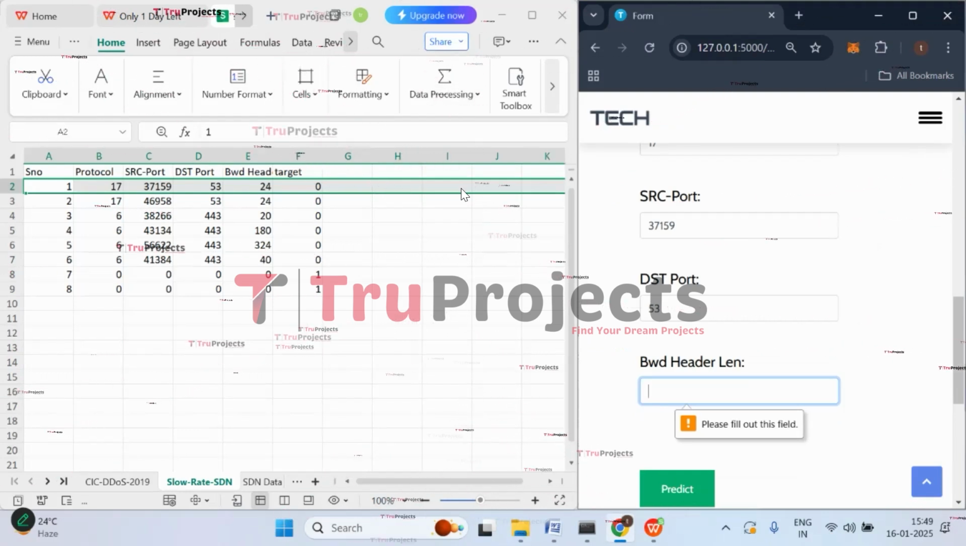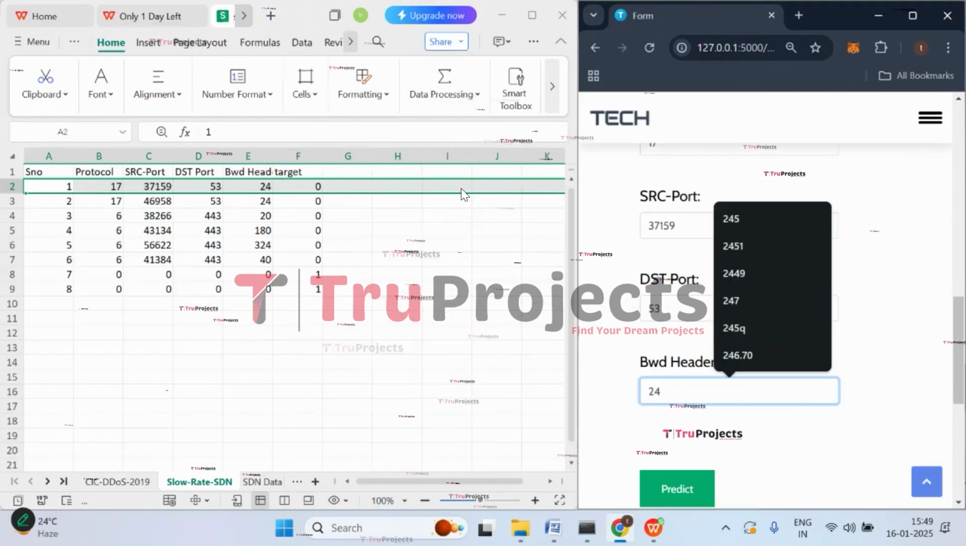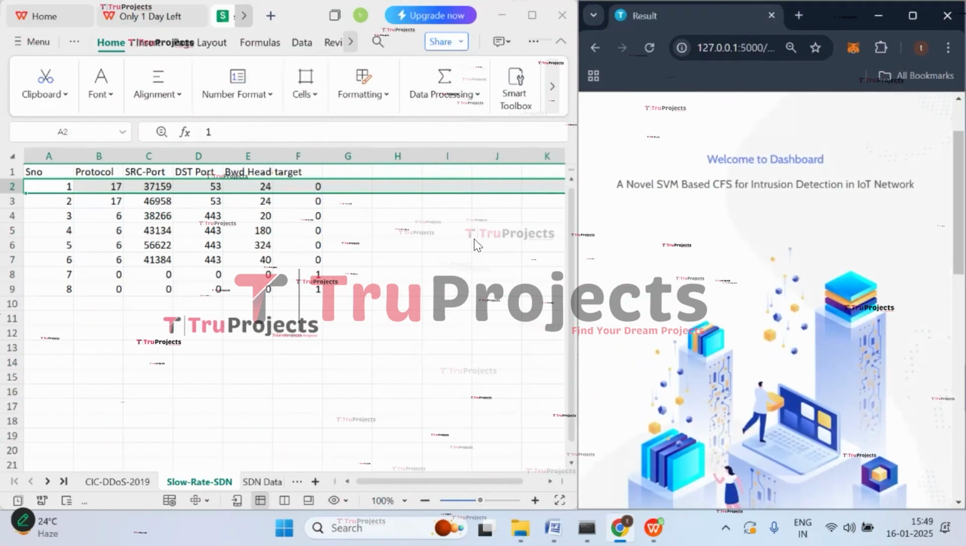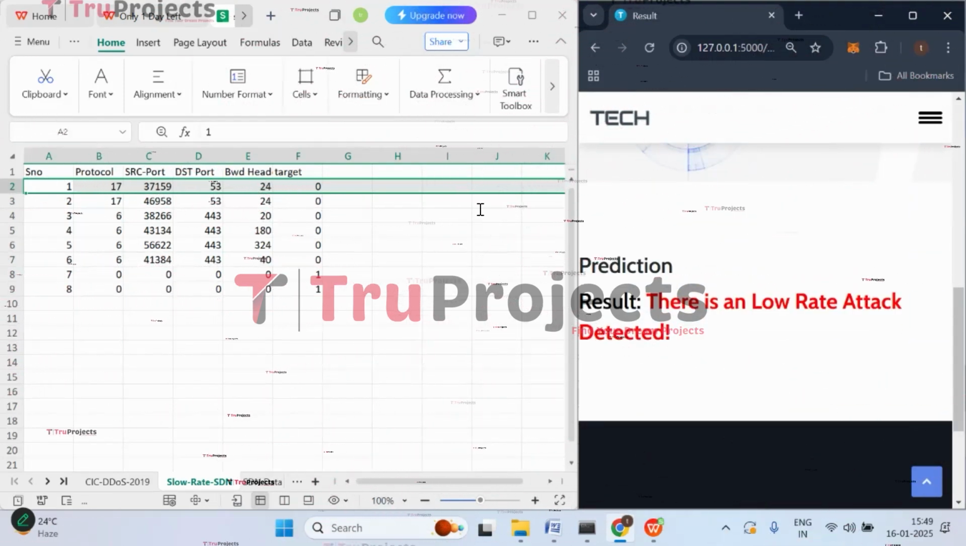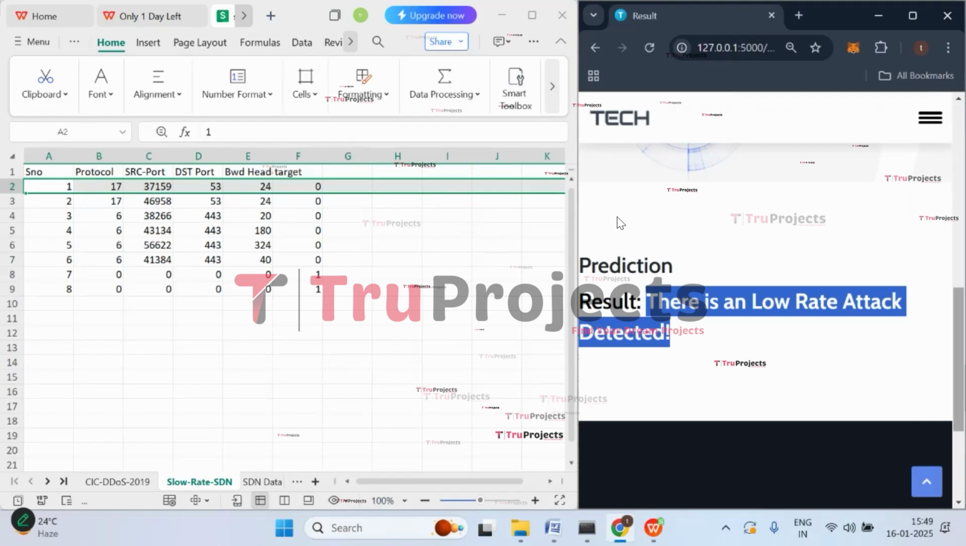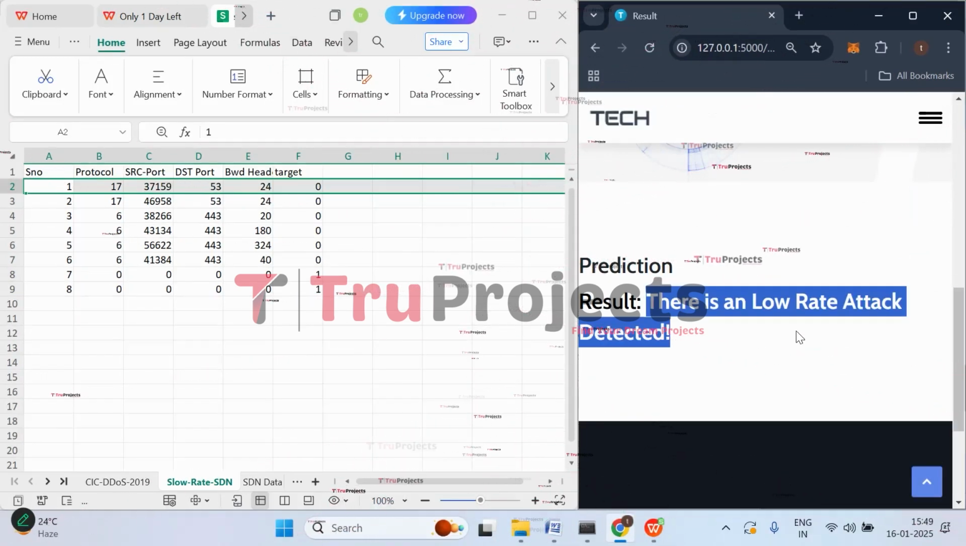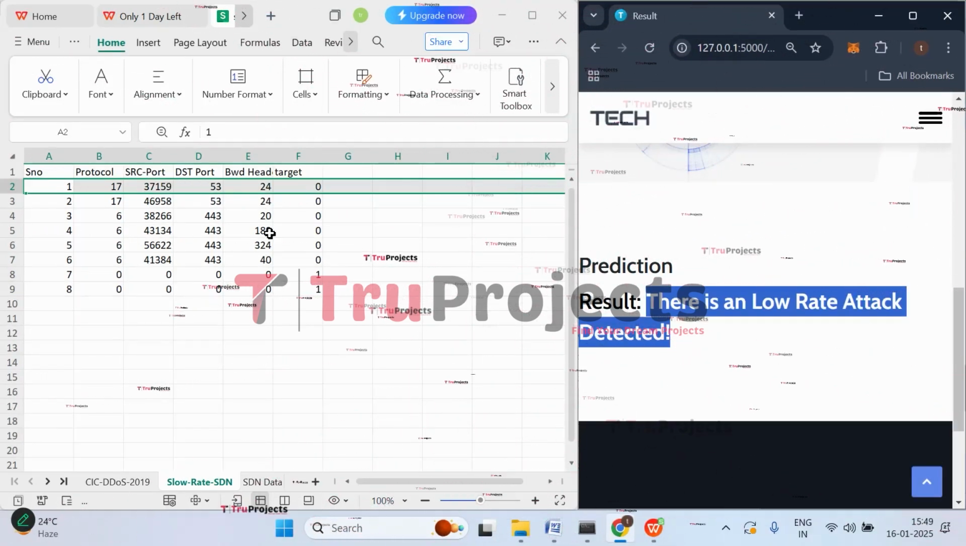Backward header length is 24. Now click on predict. So here also the given input will be pre-processed and the trained model will be giving us a prediction. Here we got the prediction. There is an attack detected and that attack is a low rate attack. So here you can observe that a low rate attack has been detected.